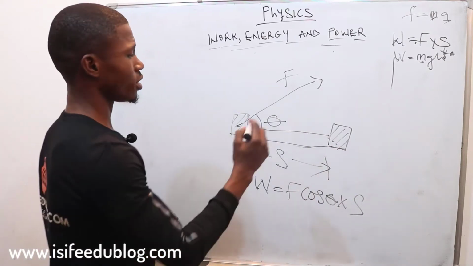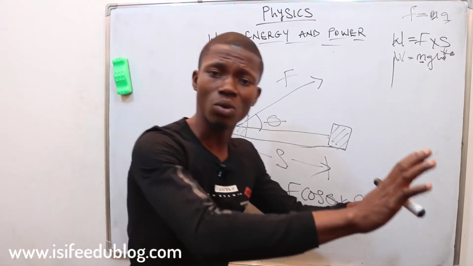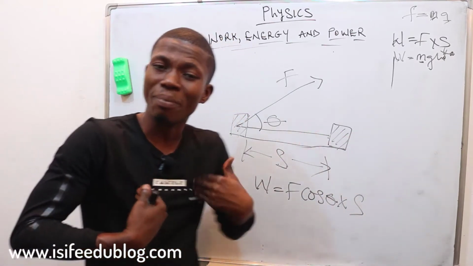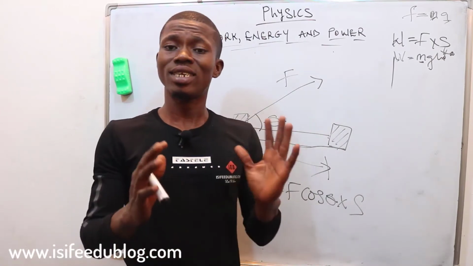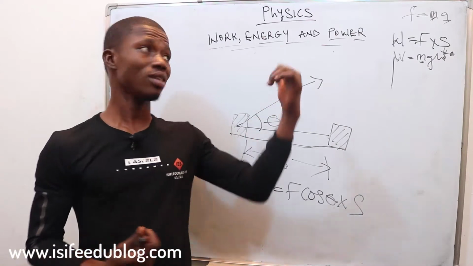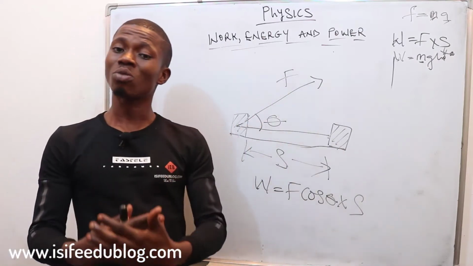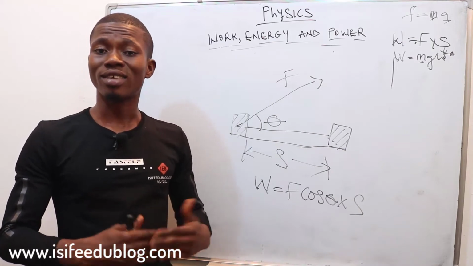Me being able, in the first illustration I showed you, to push a vehicle is because I have energy. That is the ability or the capacity to do work. Without me possessing any energy in me, I cannot do work. And also, energy is a scalar quantity, as work is. It is also measured in joules. Two of them have the same unit, and they both are scalar quantities.